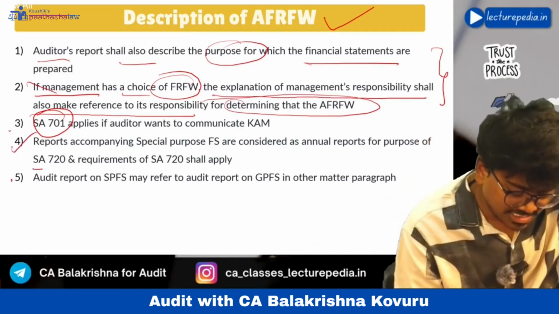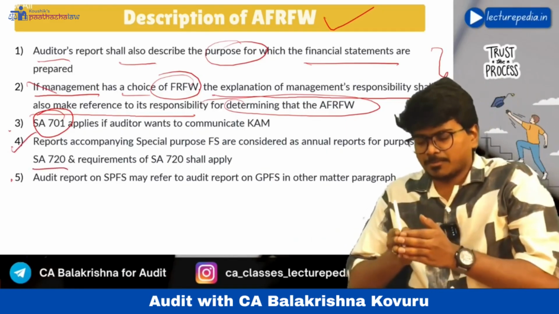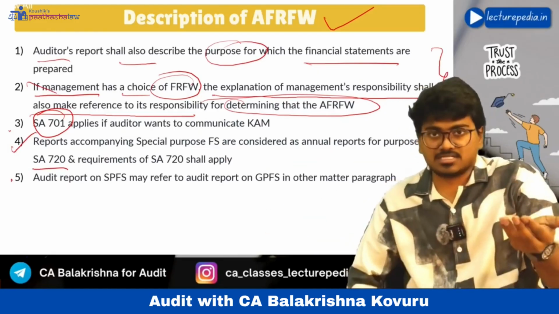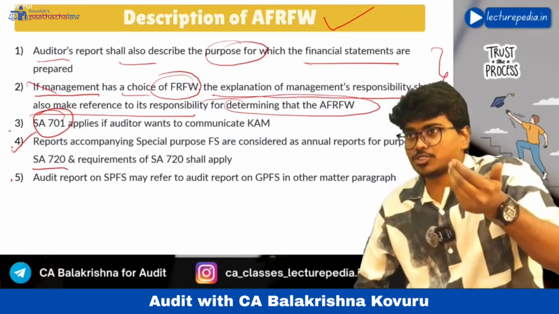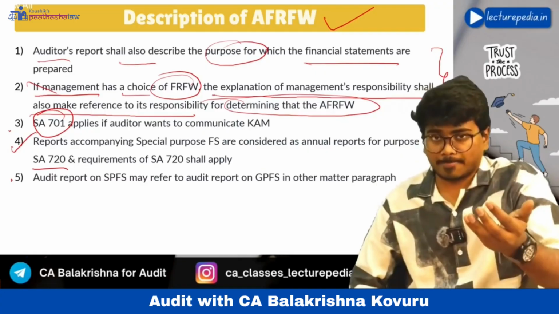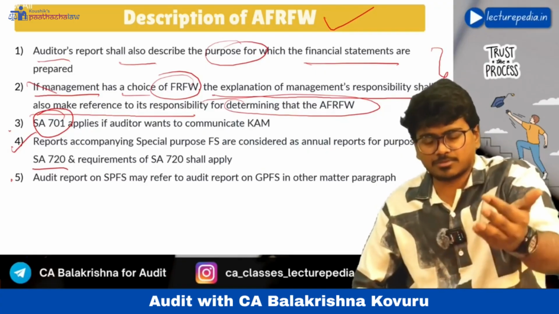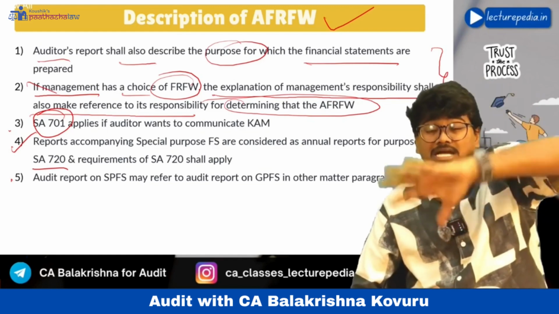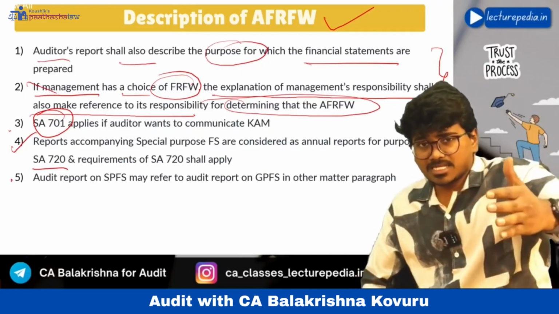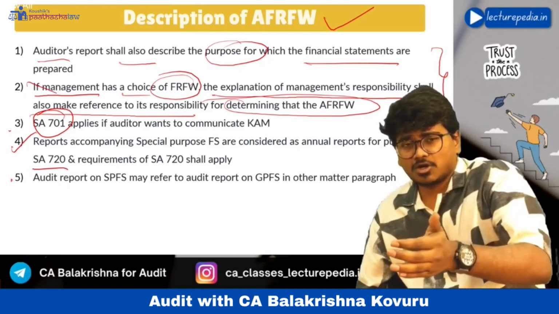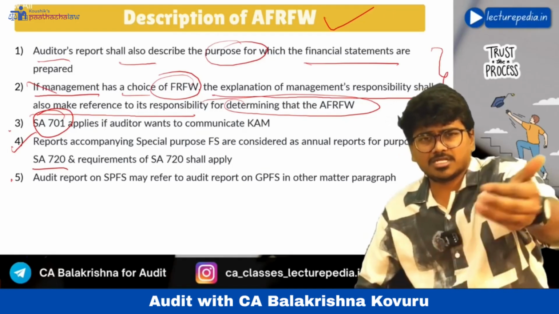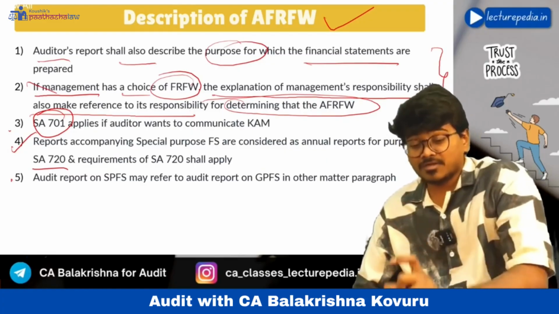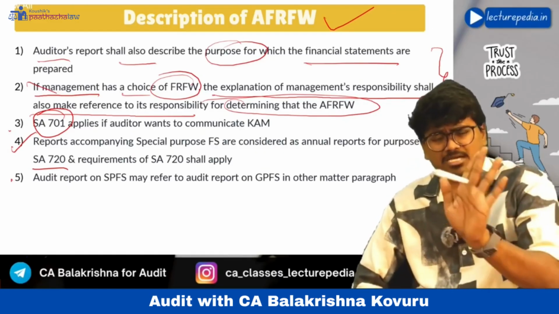Same with respect to SA 720 also. Now if the special purpose financial statements are given along with a report, okay, generally the normal financial statements will be issued to the public by the company in the annual report. Right, in the annual report there will be the board's report, the management report, various analyses, all will be included. Now with respect to that other information, basically, in the annual report, apart from financial statements and audit report, whatever information is present will be known as other information, and the auditor needs to verify whether that other information is consistent with the financial statements. Right, now the same thing will apply here also.